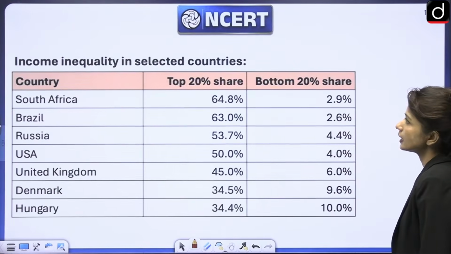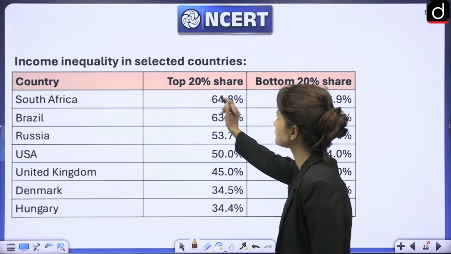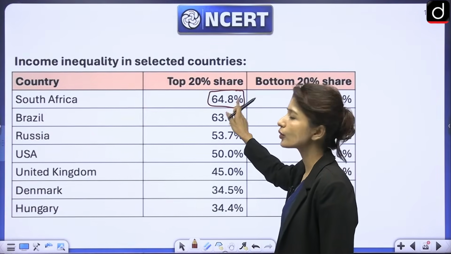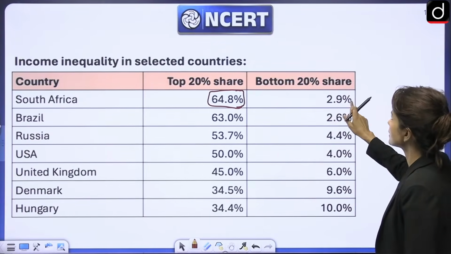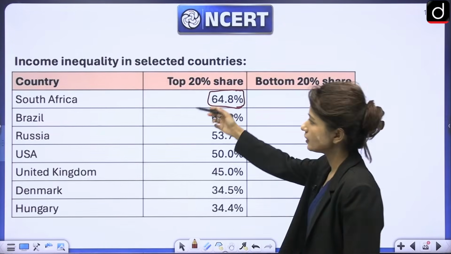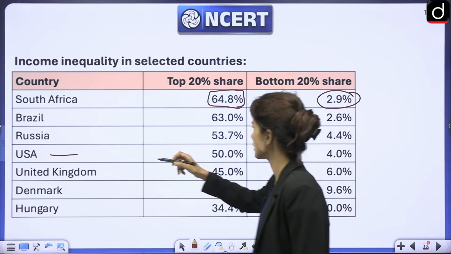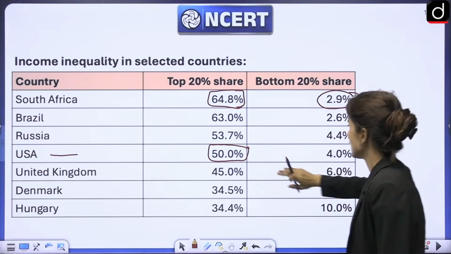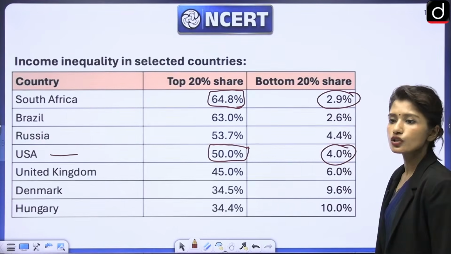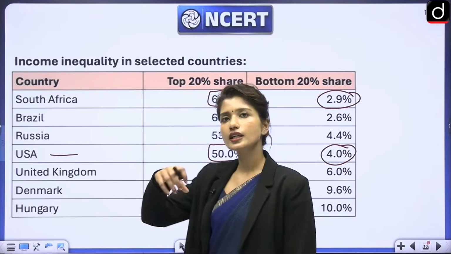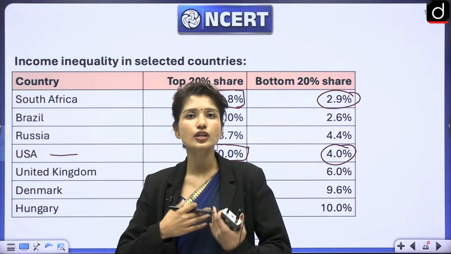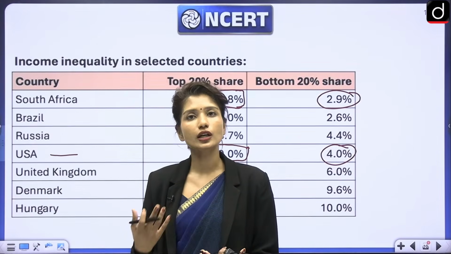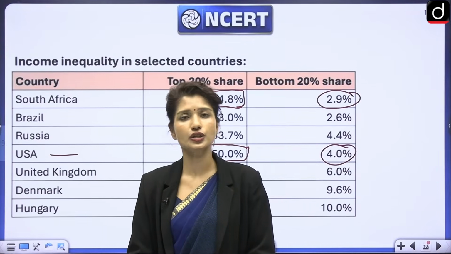If you really look at the evidence, especially in South Africa, the top 20% of people have 64.8% of wealth, and the bottom 20% only have 2.9%, right? And if we look at, say, USA, we say it's such a developed nation. Here also 50% is with the top 20%, and there are only 4% for the bottom 20%. So you can see in every country for that matter, there are some handful of people at the top that hold a major chunk of the wealth, and the bottom 20% have a negligible amount. They even struggle with very basic necessities like food, shelter, clothing, education, and medical services.